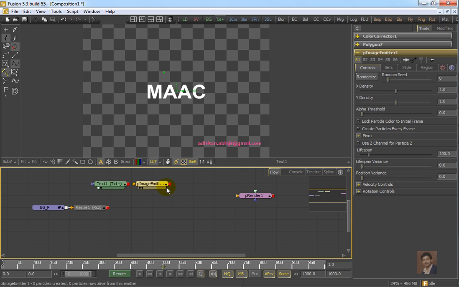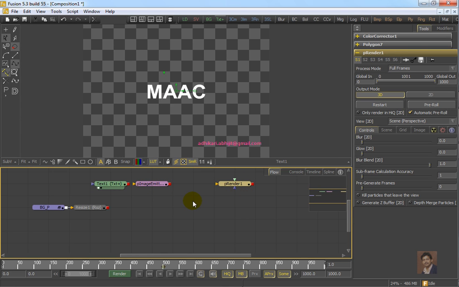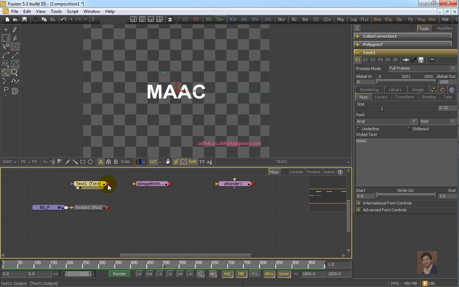So one p image emitter is important, and one p renderer is also important for this example. Now if we input this text in this input section of p image emitter, then the p image emitter will emit this text as particle.